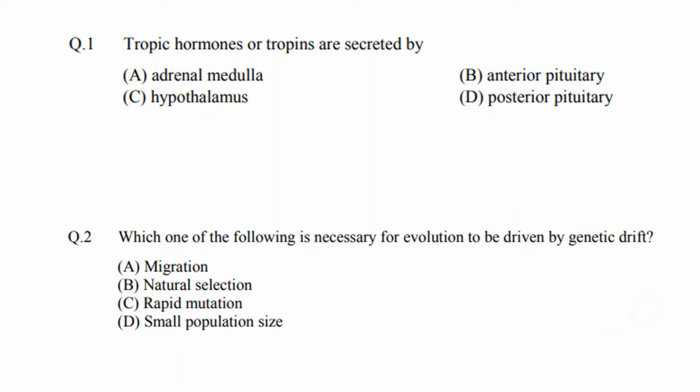That means their target cells are also some kind of endocrine organs. For example, TSH and ACTH are secreted from the anterior pituitary, and work on the thyroid gland and adrenal cortex respectively. So the answer would be anterior pituitary.